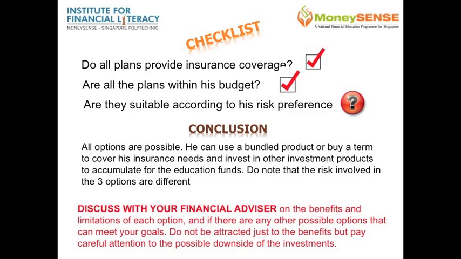He can either use a bundled product to meet his concern, or he can also buy a term to cover his insurance needs, and at the same time invest in other investment products to accumulate the education funds. Most important of all, discuss with your financial advisor to find out the benefits and limitations of each option, and whether there are any other options other than these three that can also meet your goals. Do not be attracted just to the benefits, but do pay careful attention to other features and especially the possible downside of the investment.